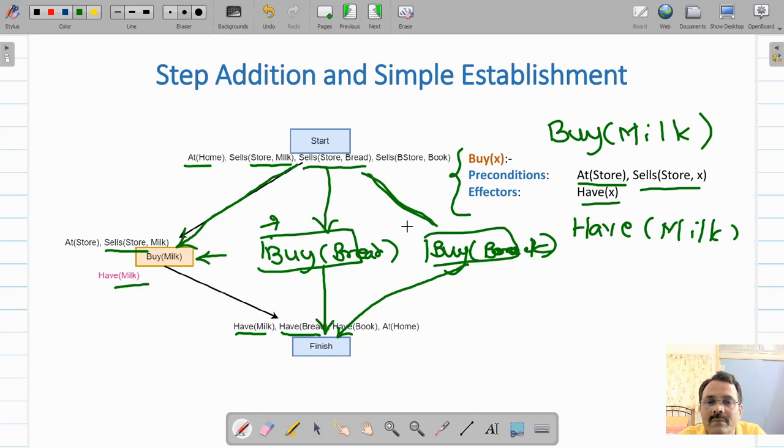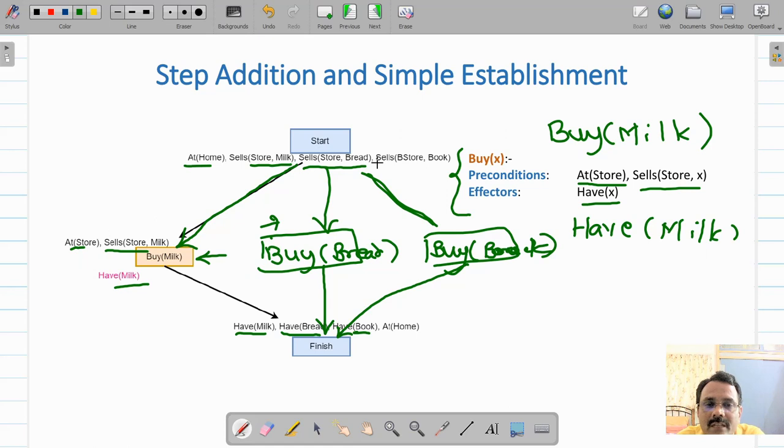But by performing three step additions, you will be able to work on have milk, have bread and have book. Now you have to satisfy the preconditions for buy milk, buy bread and buy book. One of the preconditions is satisfied, but the other one, at store, is left out. So you will work on that.